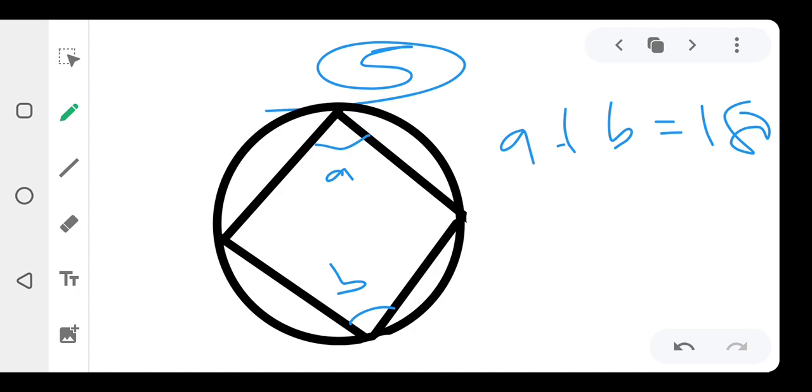Alright, so let us talk about it now. The sum of the opposite angles in a cyclic quadrilateral is equal to 180. Even if you have C here and D here, definitely C plus D also will be equal to 180. Alright, I won't tell you something without showing you my proof. Let us quickly prove it. Alright, let's get started.